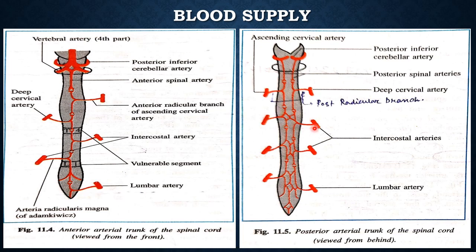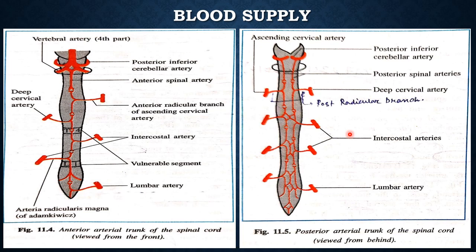Arteries within the cord do not anastomose except at the capillary level. It is a very important line. Arteries within the cord do not anastomose except at the capillary level, and therefore they are end arteries. The anterior trunk supplies the ventral 2/3 of the cross section of the spinal cord. The rest of the cord is supplied by the posterior arterial trunk and by the vasa corona. Vasa corona will be discussed in the next slide.